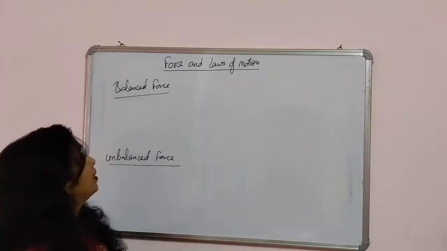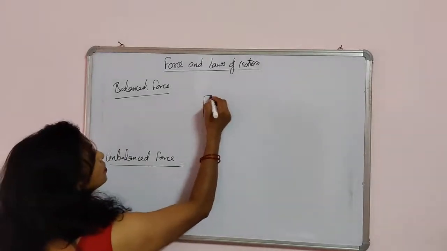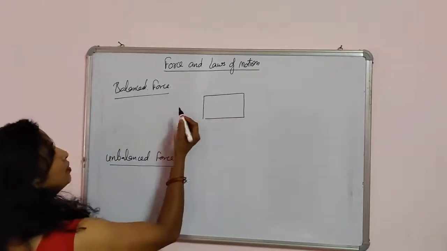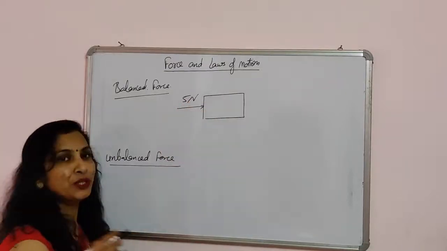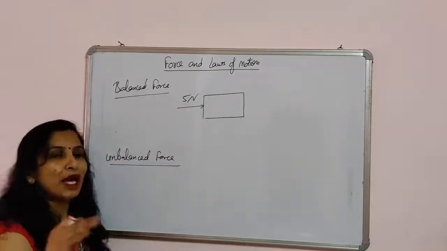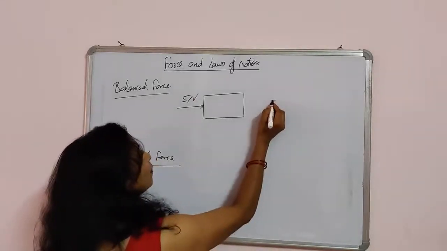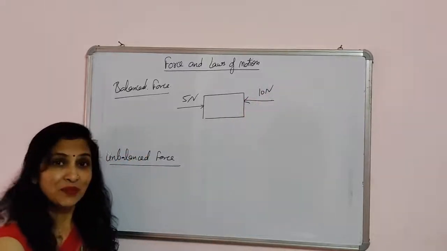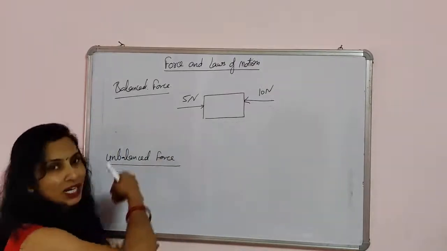To understand what is the balanced force, let's take one example. Suppose this is a wooden block of any mass and a boy applies a force from here which is equal to 5 Newton. Actually Newton is the SI unit of force. So for example, a boy applies a force from this side which is equal to 5 Newton. Another boy applies the force in the opposite direction which is 10 Newton. Then what will happen? This wooden block will move in the direction of the larger force.